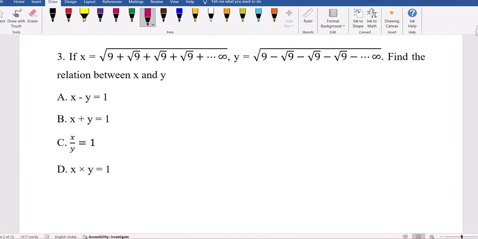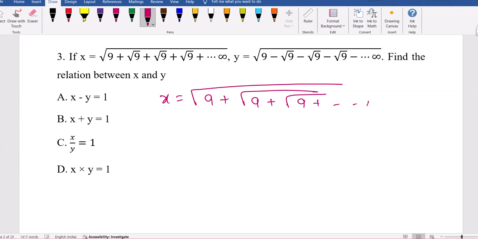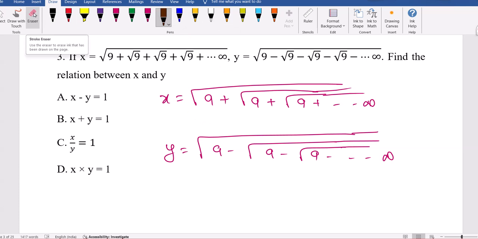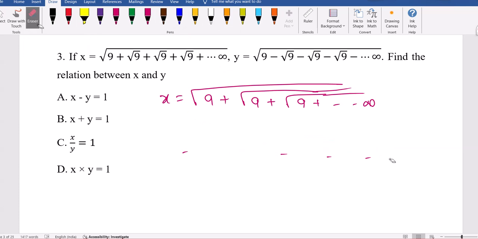Now see this third question. Such a related concept this is. x is root 9 plus square root of 9 plus square root of 9, and so on up to infinity. y is nothing but square root of 9 minus square root of 9 minus square root of 9, and so on up to infinity. Now the relation between x and y is what they want. So my dear friends, I'll just give you the idea of how to solve x, then automatically you can find what the y value is.